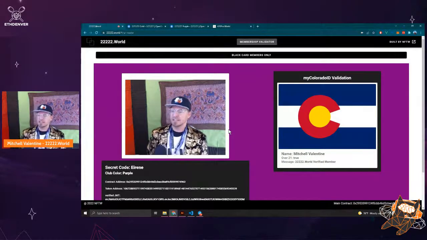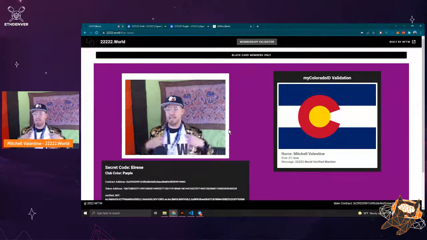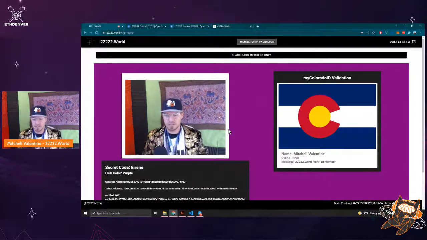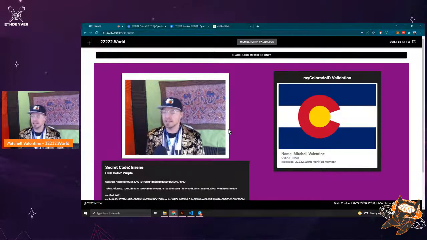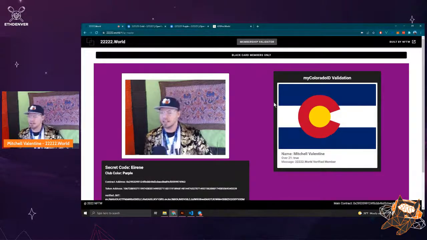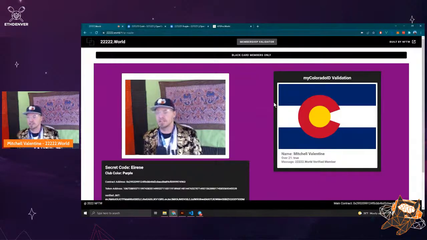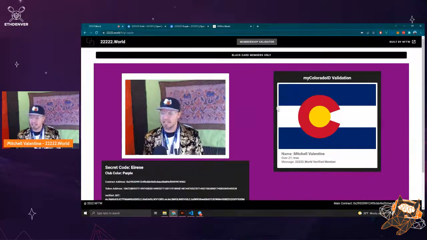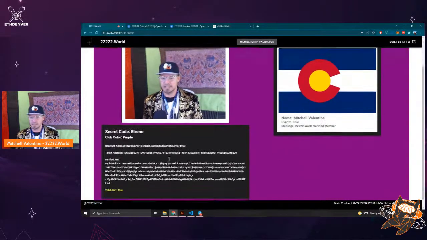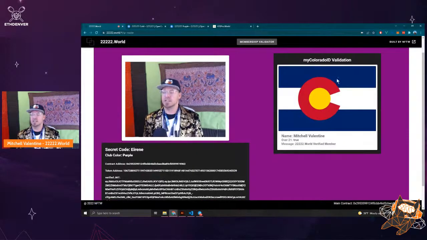222 World could still be an actual NFTW world that we end up building out more fun utility on. But we think Colorado is a great place to build stuff. We're looking forward to using the My Colorado ID validation, this cool crypto wallet that the state provides us. It'd be nice if the My Colorado app could just recognize these JWTs. That would be the next awesome level of integration with My Colorado's app,